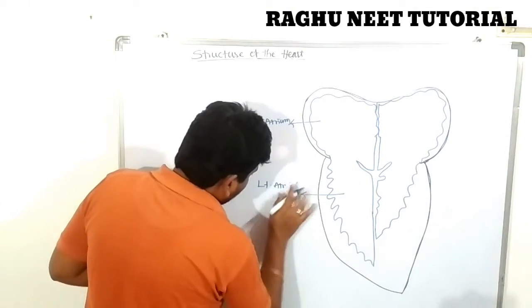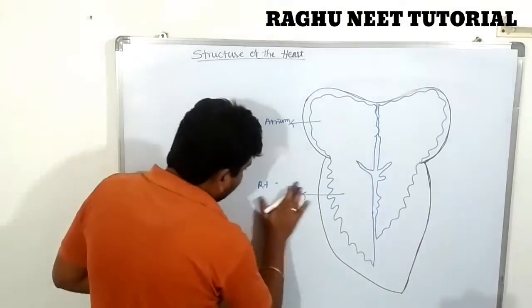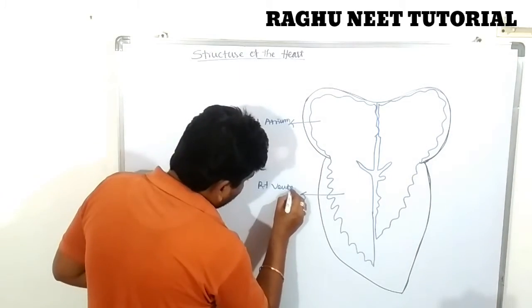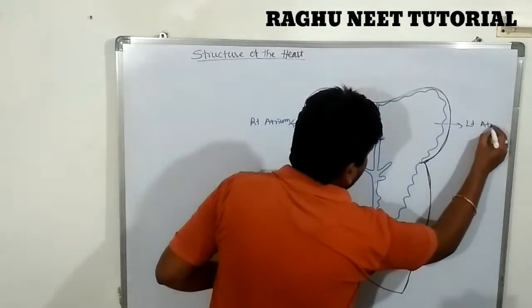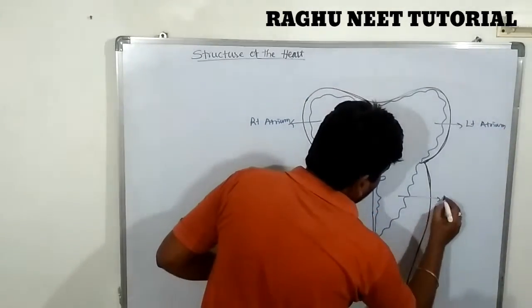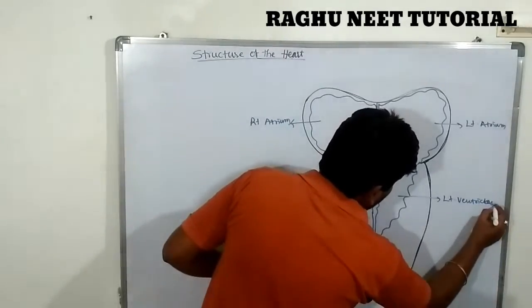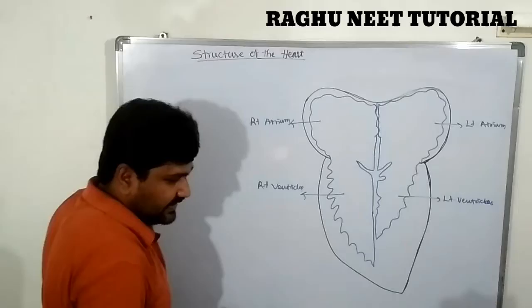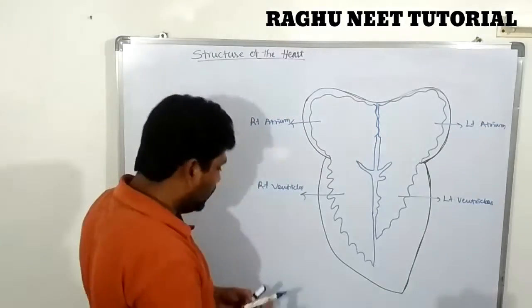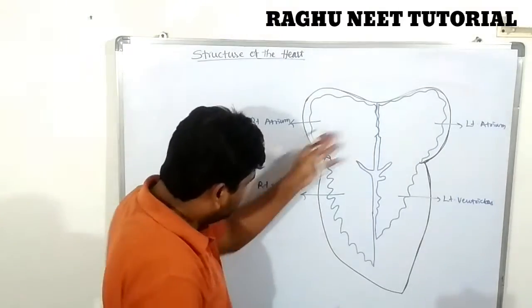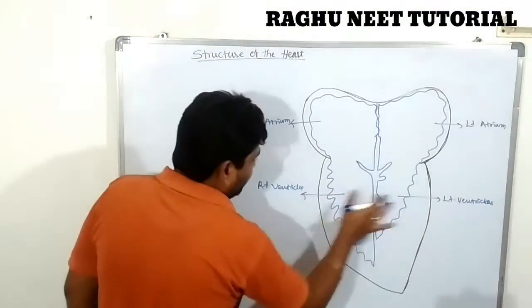Right atrium and right ventricle. This one is the left atrium and left ventricle. So first we are discussing the four chambers of the heart. These are the four chambers.